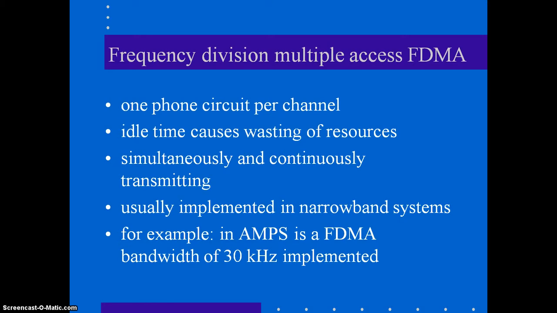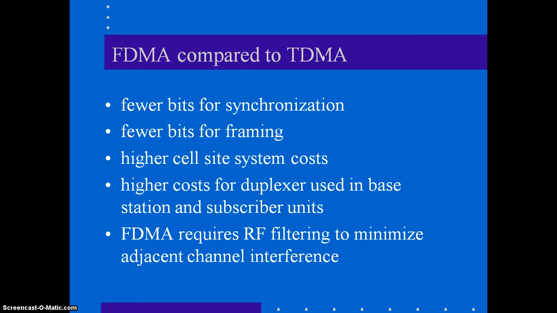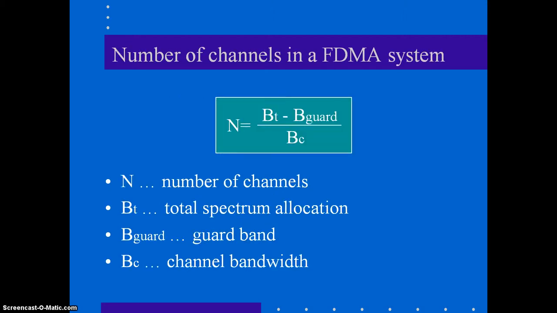Now FDMA. FDMA was used in the early analog mobile phone system, which uses 30 kHz bandwidth. FDMA compared to TDMA requires only a few bits for synchronization and framing, and the complexity is very low for FDMA when compared to TDMA. The number of channels will be the total spectrum allocation minus the guard band, divided by the channel bandwidth.